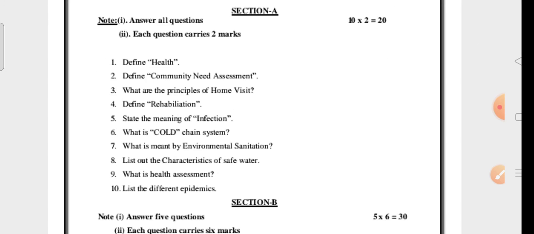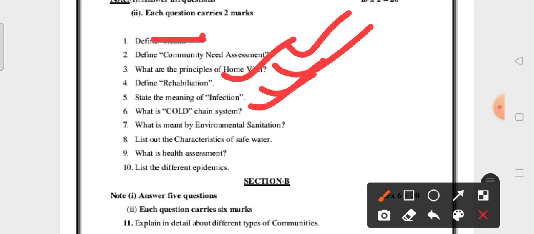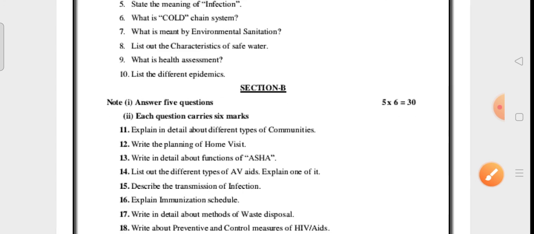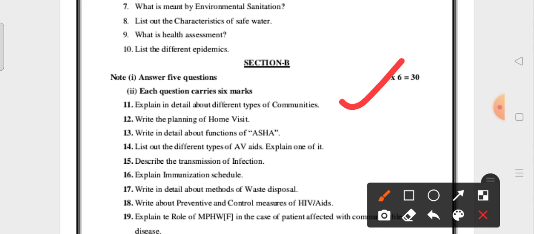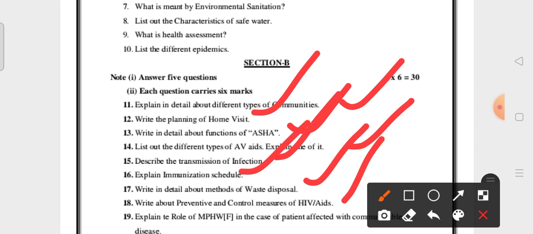Next coming to the question paper, last year and the year before last. This is a deleted question. Community assessment, 2 marks question; 3 marks: principles of rehabilitation, infection, pollution, environmental sanitation, practices of water, health assessment, epidemics. Next, different types of communities like rural and urban communities, home visits, ASHA, accredited social health activist as a 2 marks question, types of AV aids, audio and visual aids, transmission of infection, immunization schedule, methods of waste disposal, prevention and control of HIV/AIDS. These are all the question papers.